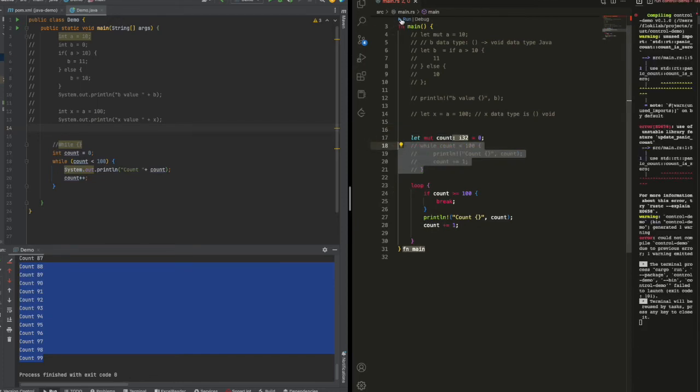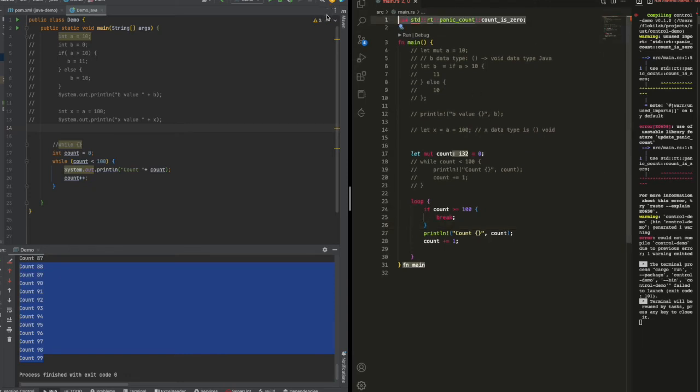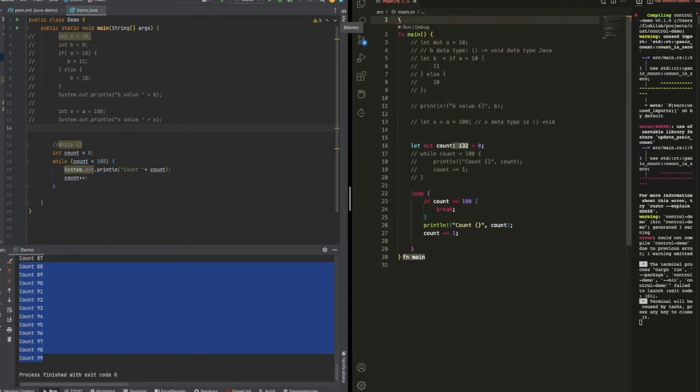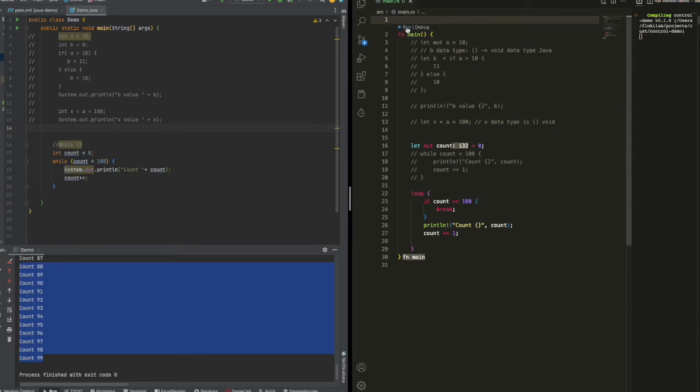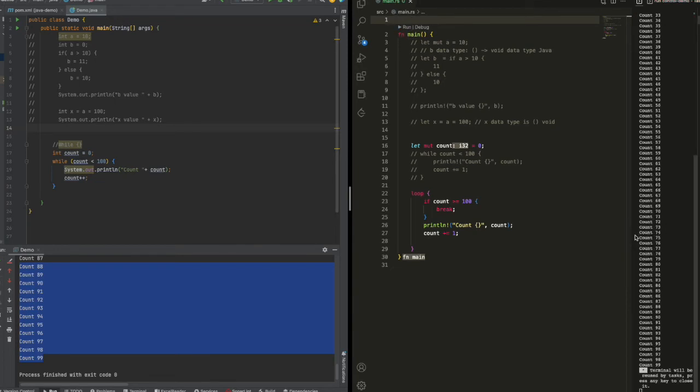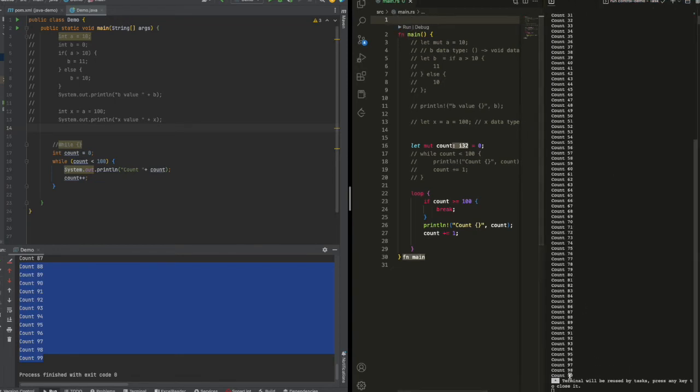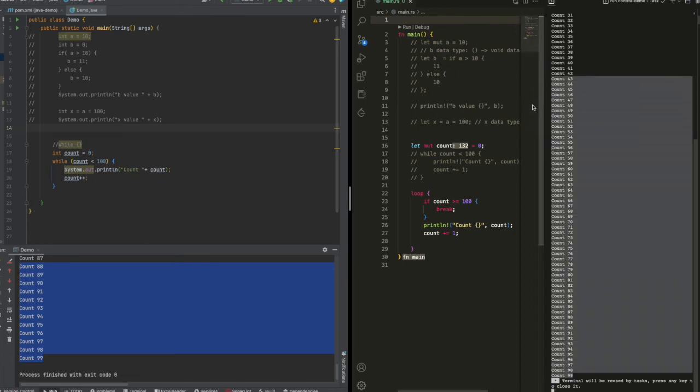Oh, there are some errors. I don't need to import this one. I'll run again. Yes, so we can loop through 100 elements and then print it out.